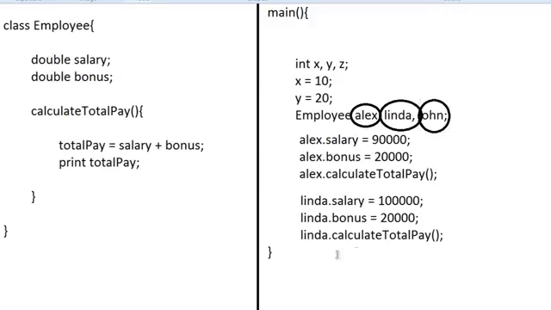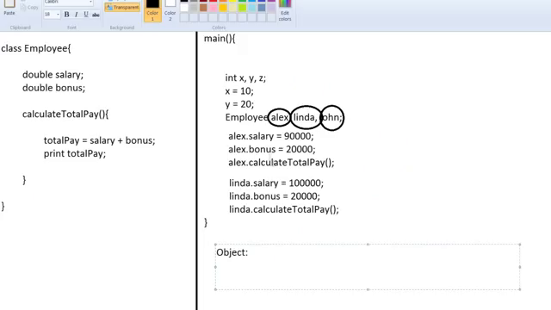So what is an object? An object can be defined as a copy of a class. If you notice, Alex is nothing but a copy of the class Employee. Because Employee has salary and Employee has bonus, Alex will also have a salary, also have a bonus, and Alex will have its own copy of the calculate total pay method.